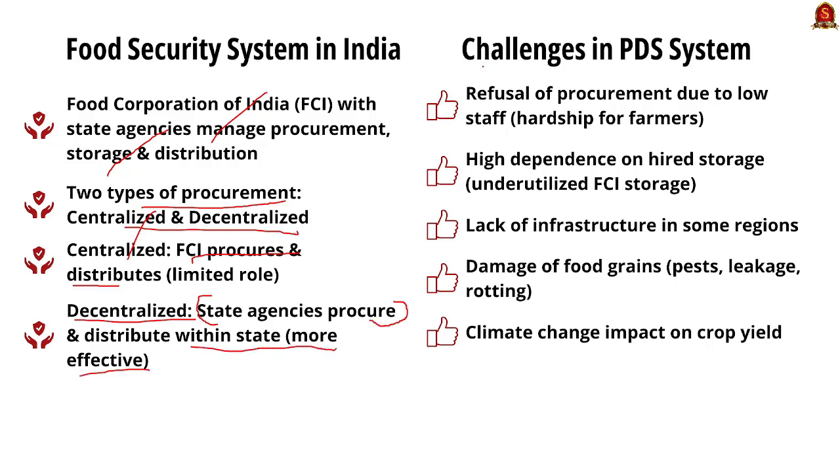Let us now move on to see the challenges in the PDS system. See, there is an existing issue of hardship for farmers due to the refusal of procurement due to lower staff, and there is a high dependence on hired storage and also underutilized FCI facilities, and also there is a problem of lack of infrastructure in some regions, and also damage of food grains due to pests, leakage and rotting. And more importantly, climate change impact on the crop yield is also one of the major issues that is affecting the efficiency of the PDS system in India.